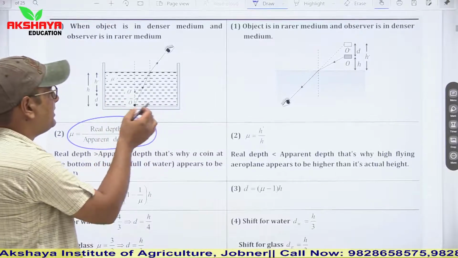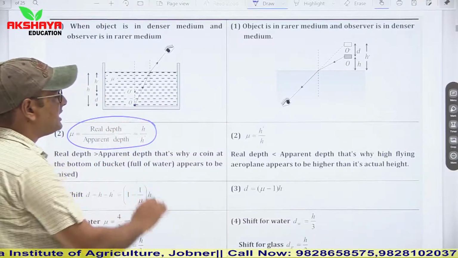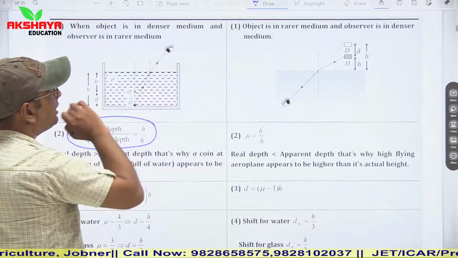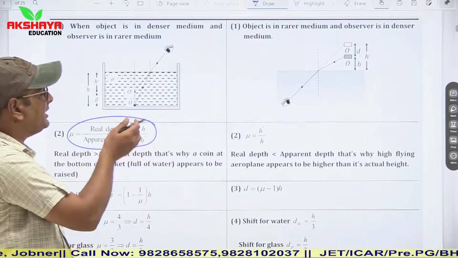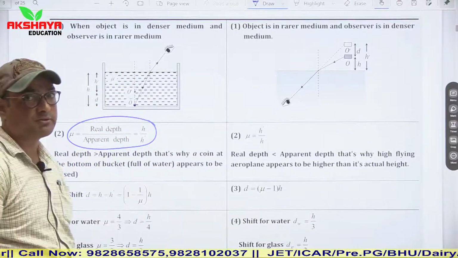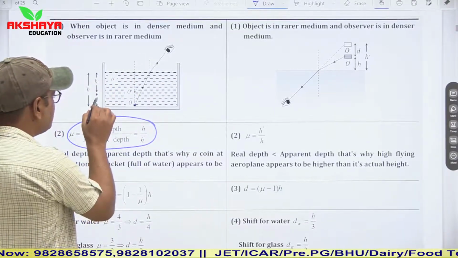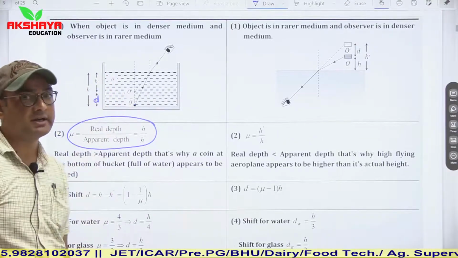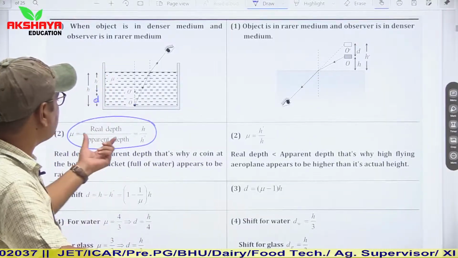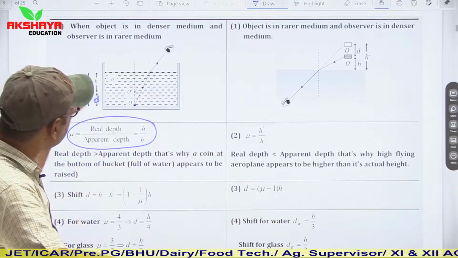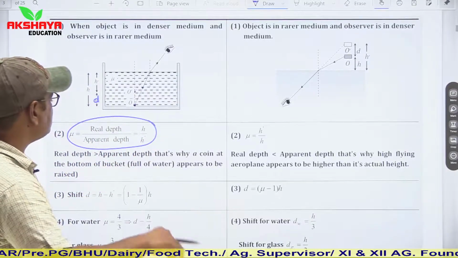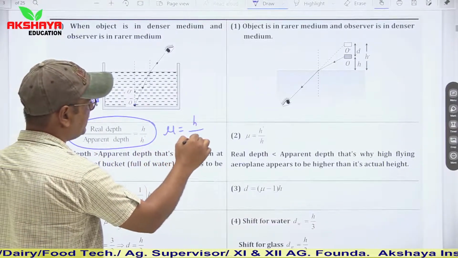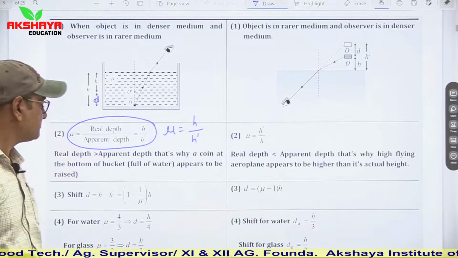Let us say the object is placed at the bottom of this container, and when the observer observes it from a rarer medium, it seems raised. Let it be raised by a distance d, and the height of the liquid filled in the container is h. So real depth is h and h dash is the virtual depth, which is the apparent depth. So mu is defined as h upon h dash, real upon virtual depth.